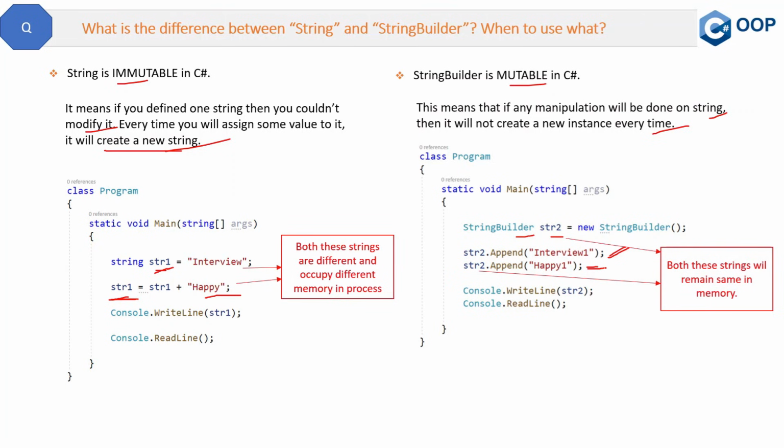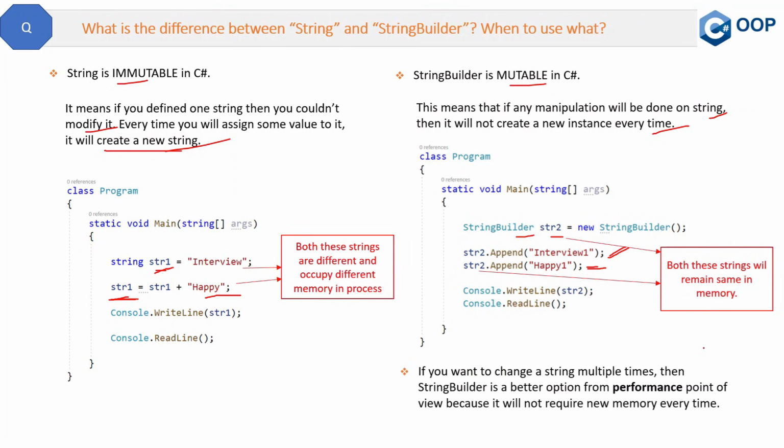Now the question is, when to use what? The simple answer is, if you want to change a string multiple times, then string builder is a better option from a performance point of view, because it will not require new memory every time. For example, if you have a string str1 and you are manipulating it 10, 15, 20 times, then it creates a new object every time, which will definitely impact performance. Rather go with string builder, which will refer to the same object and just append the new values. So that is the answer to this question.